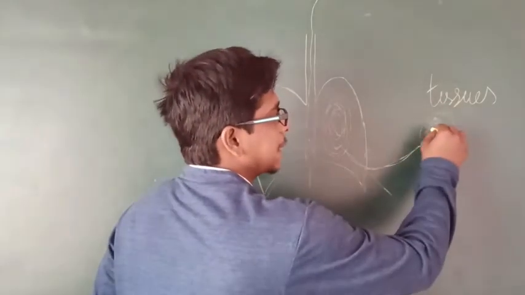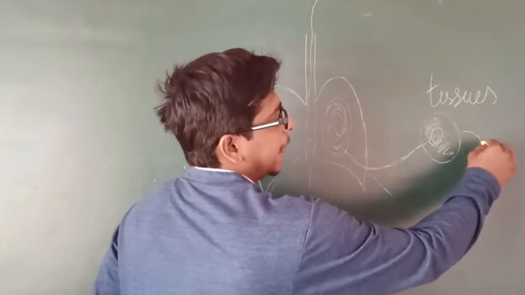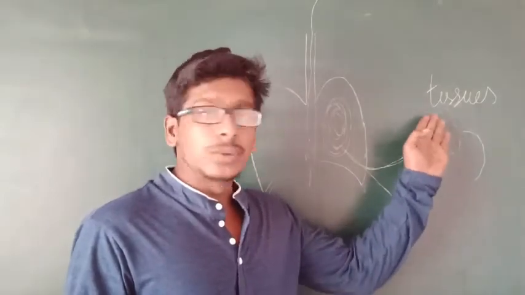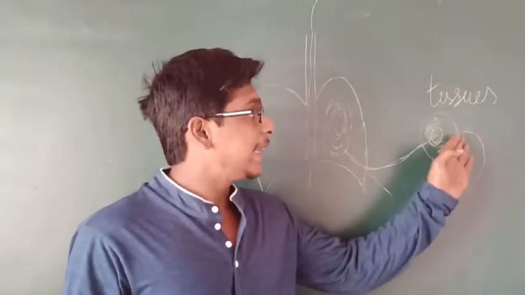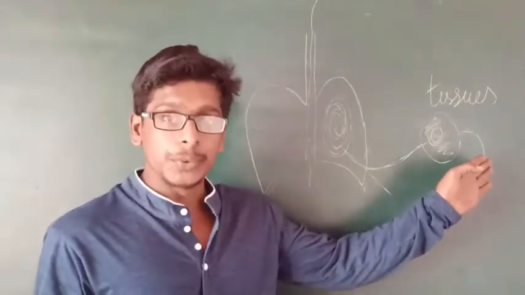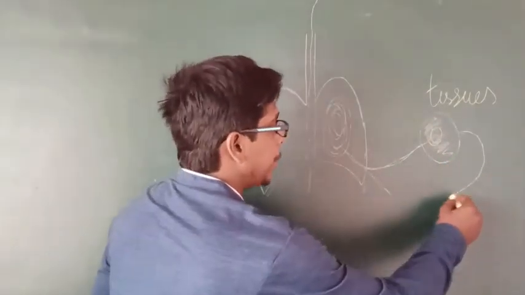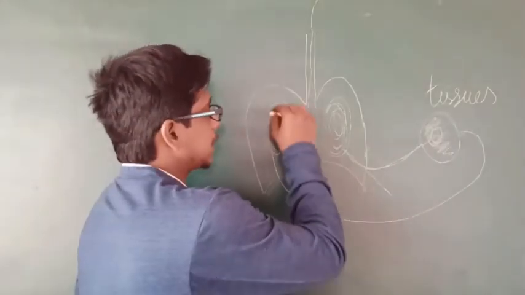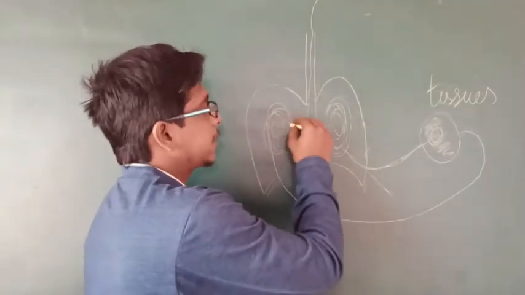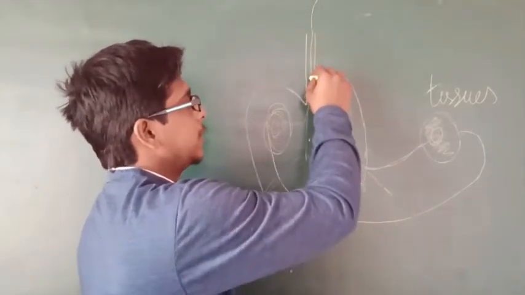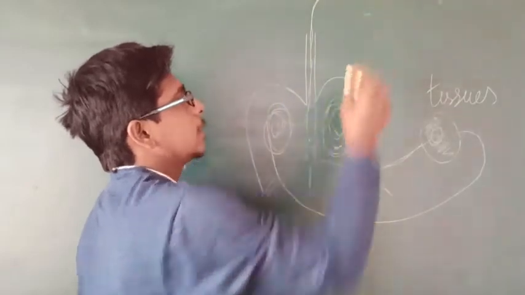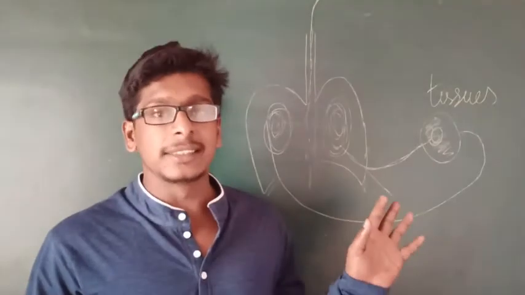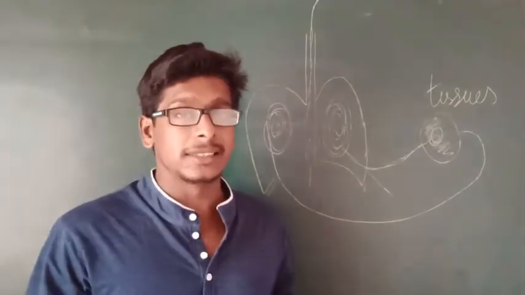It gives the oxygen to these tissues and carries out the carbon dioxide available in the tissue, and comes back to the lungs. Clear, students? And from the lungs, when a human being exhales, or externally respirates, this carbon dioxide goes out of the human body. This is called tissue respiration, or internal respiration.